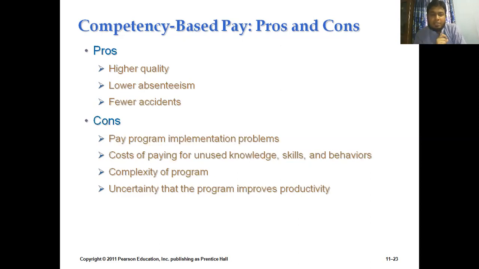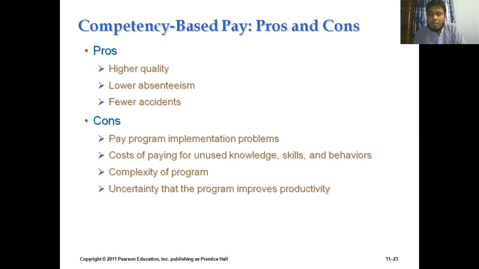And another benefit that we can get from this competency-based pay system is fewer accidents. That means if we can ensure a competency-based pay system, then the number of accidents that happen within the organizations will be very minimal. Why? Because the employees will always think that if there is any accident, it might lose my productivity. So they will try to concentrate on those particular issues.